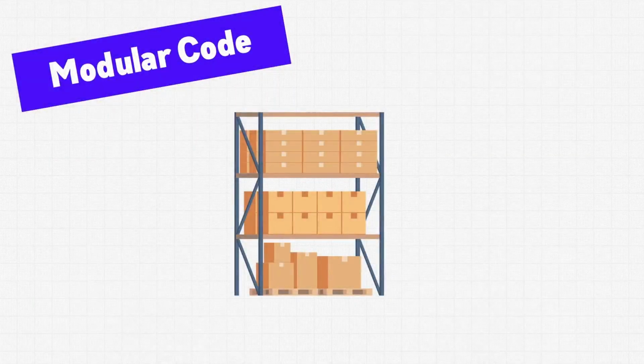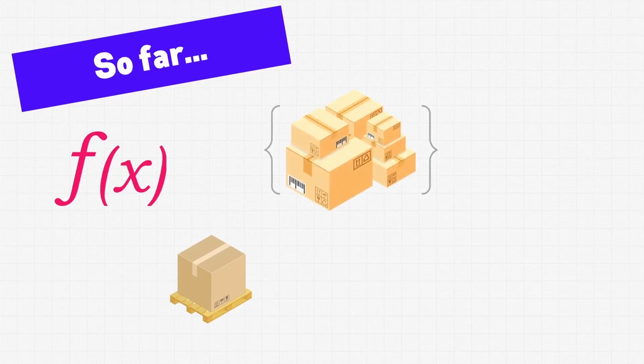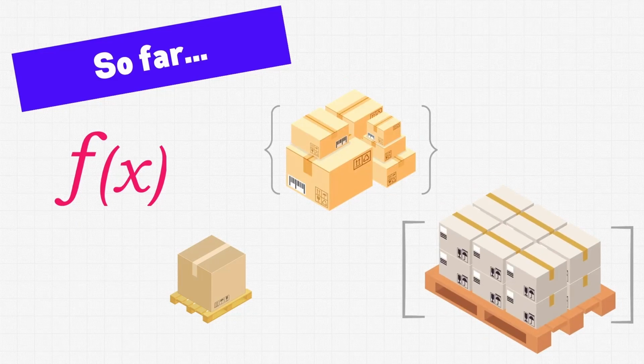Organization is one of the most important aspects of writing code. To help with this, we can modularize our programs. For our organization efforts so far, we can organize logic into functions. We can put data into a variable. We have objects, which contain a collection of variables. And we also have arrays, which can contain multiple variables or multiple objects. These three things are great and enable us to build software.